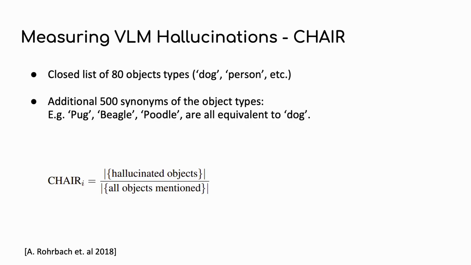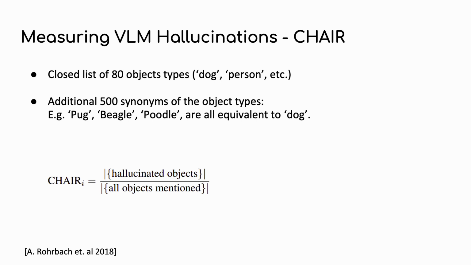For a few years now, the most popular hallucination benchmark is CHAIR. For a given predicted caption, CHAIR parses out the objects and compares them to an annotated ground truth object list using exact matching. Any predicted object that is not included in the list is considered a hallucination, and the final CHAIR score is the ratio between the hallucinated objects and all objects mentioned. Finally, CHAIR uses a synonym list. For example, when predicting dog instead of pug, beagle, or poodle, CHAIR would still include the predicted object as correct, as they are in the same object class.